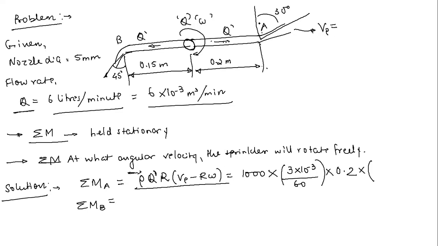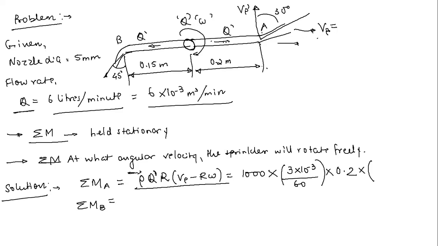Because ultimately, see, the x direction forces, always remember here, they are not going to create any moment around this point, because they will pass through the central line of this sprinkler. So only the y direction forces are going to create the moment. We will be interested in the y direction only, because the y direction force is perpendicular to this sprinkler. So that force is going to create a moment around this central point, right? So let me call this vertical component ve dash.